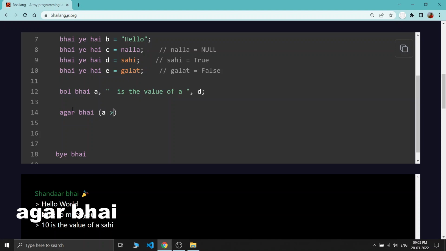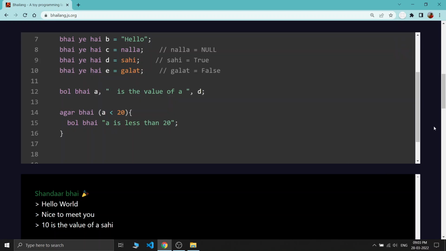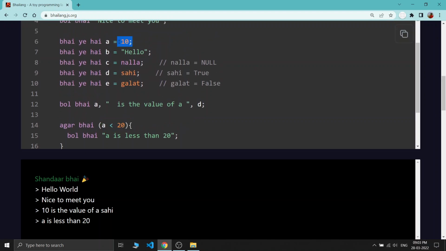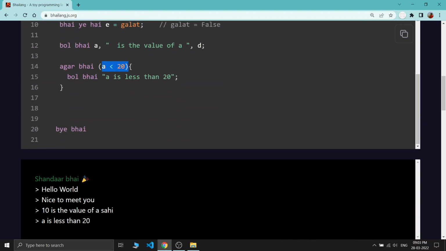So I am providing if a is less than 20, and inside the curly braces I am just printing bol bhai a is less than 20, with the semicolon also. Just run this code and see the output. You can see that in our code the value of a is 10, so this condition is satisfied, and bol bhai a is less than 20 is printed.